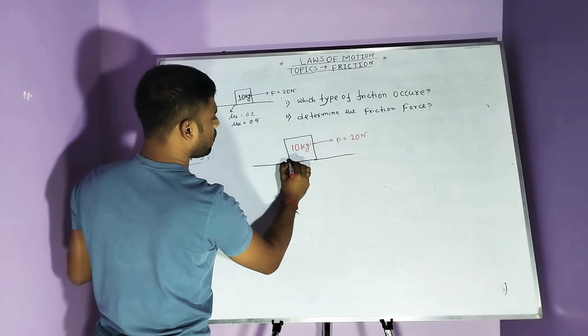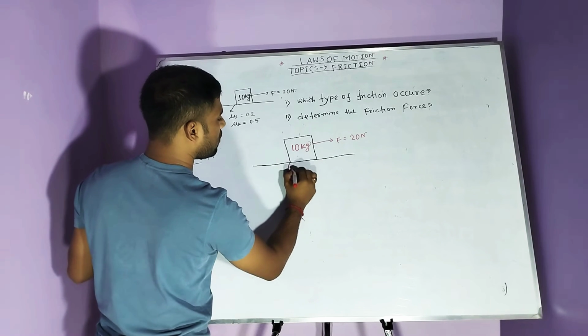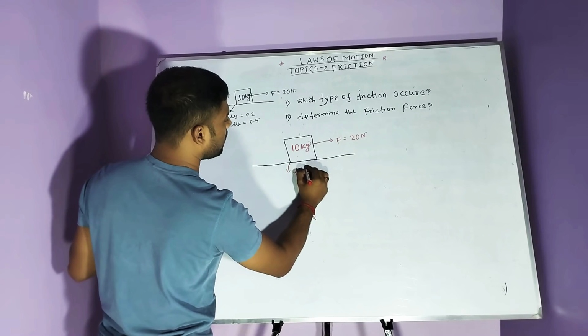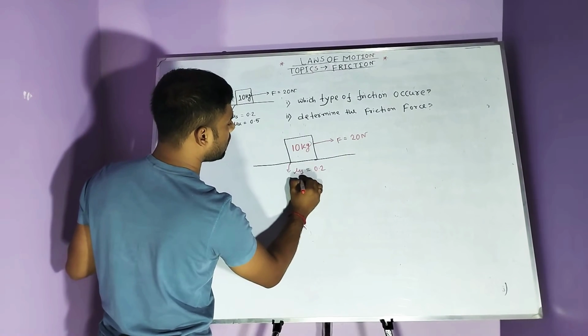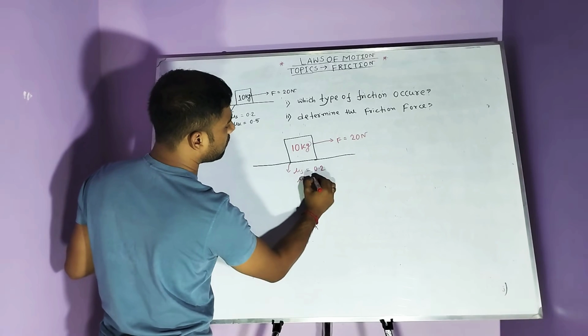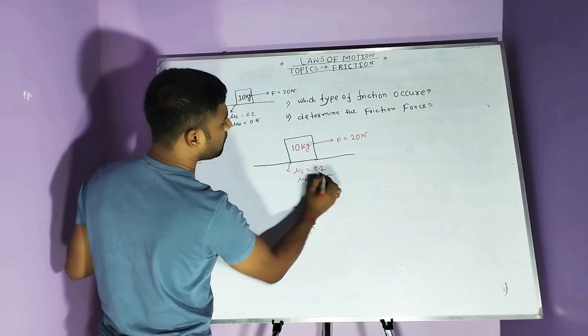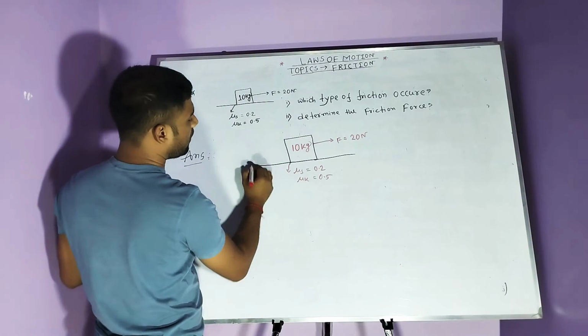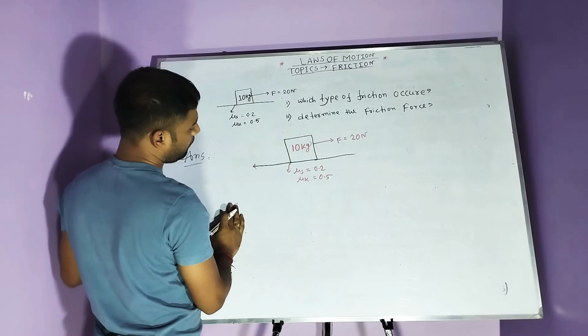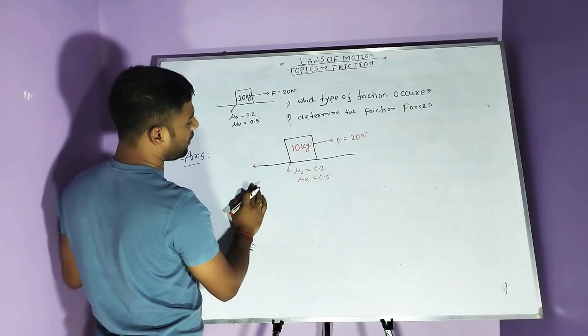Also two data are supplied for the coefficient of friction: one is mu s, the coefficient of static friction, with value 0.2, and also given is mu k, the coefficient of kinetic friction, 0.5. Then we know that the friction force is always in the direction opposite to the applied force.